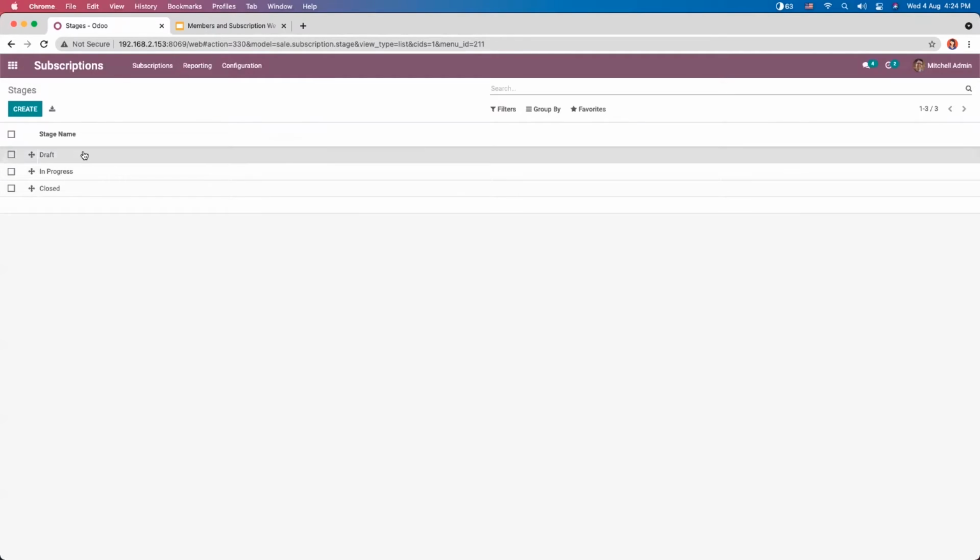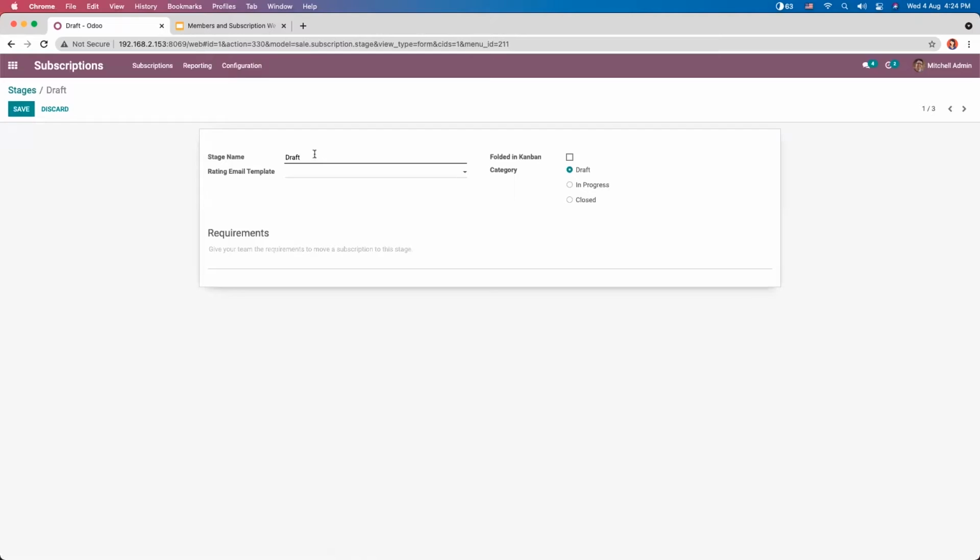So when you click on one, here we can provide a stage name. Then you can add rating email template. So this rating email template is to send rating emails to customers, so they can add ratings to the subscription. And you can make a stage folded in the dashboard.